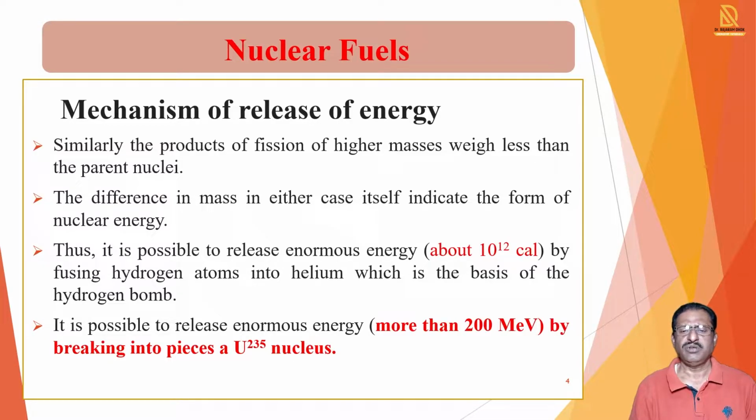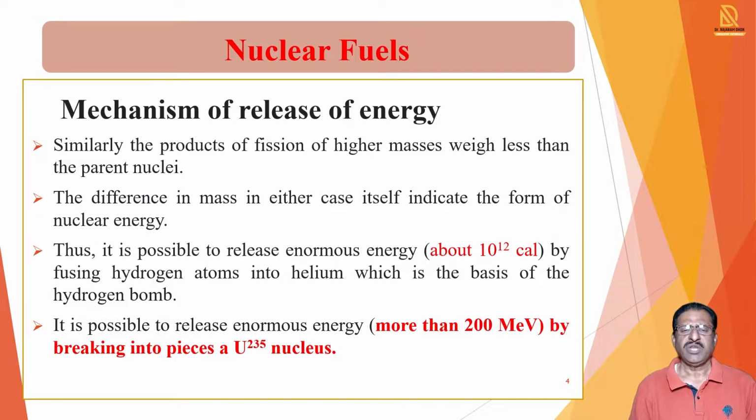It is possible to release an enormous amount of energy, about 10^12 calories, by fusing hydrogen atoms into helium. It is also possible to release more than 200 million electron volts by breaking the uranium-235 nucleus into smaller pieces.